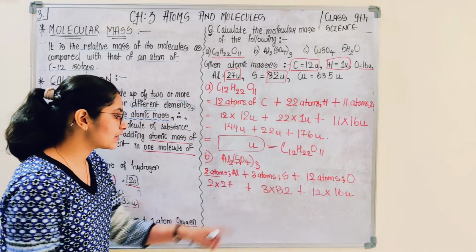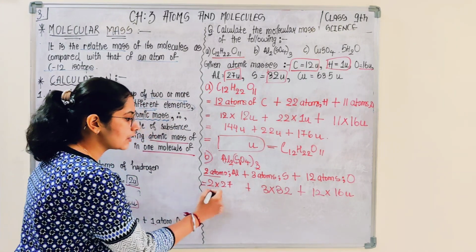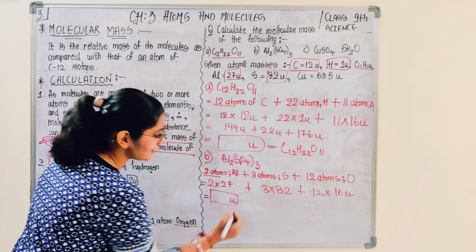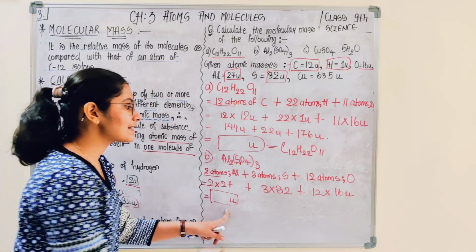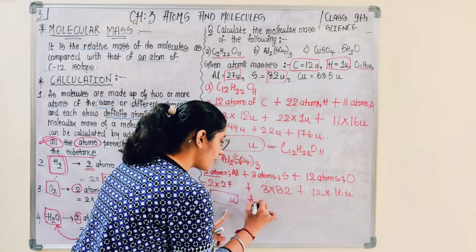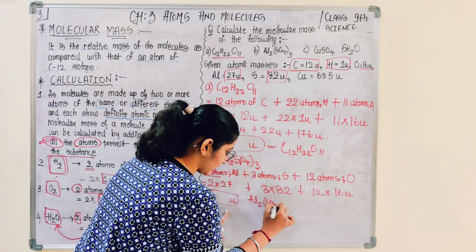I guess now it would be easy for you to calculate. You would be calculating and you would be getting a certain mass. This mass is the molecular mass of aluminium sulfate.